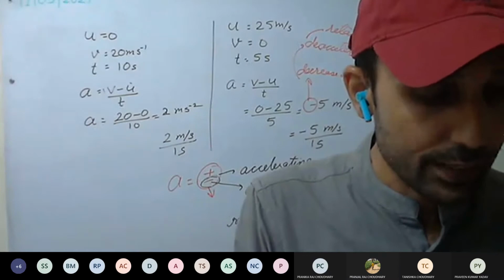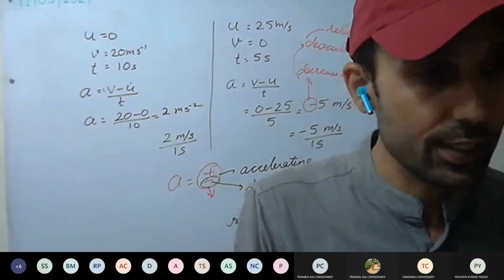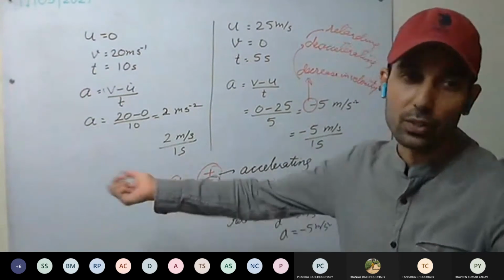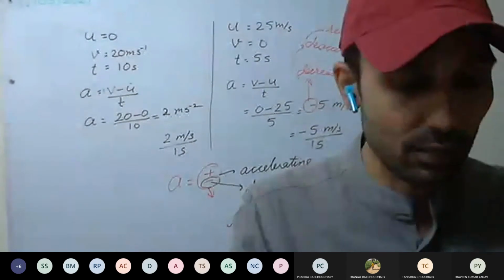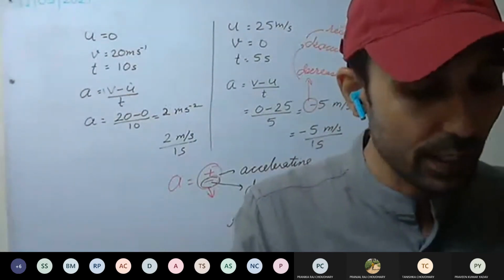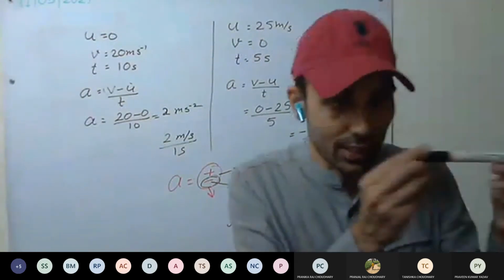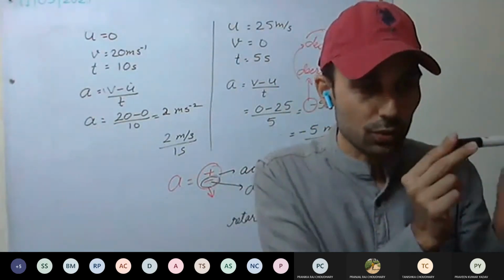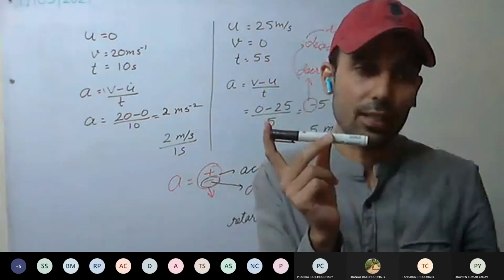And see here, above this box, there is one more line. Two lines are there. The direction of acceleration is the direction of change in velocity. So how are we going to get the direction of acceleration, because acceleration is a vector quantity? Direction of acceleration is the direction of the change in velocity. For motion in a straight line, acceleration is in the direction of the motion of the body. Since we are having only straight line motion, the direction in which the motion is taking place will be the direction of the acceleration.